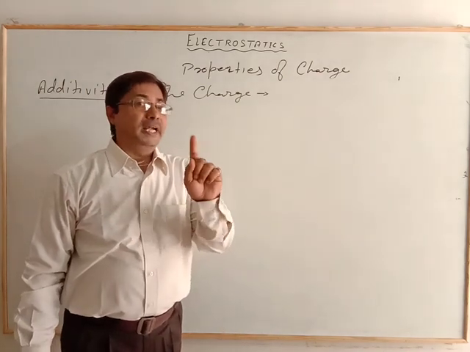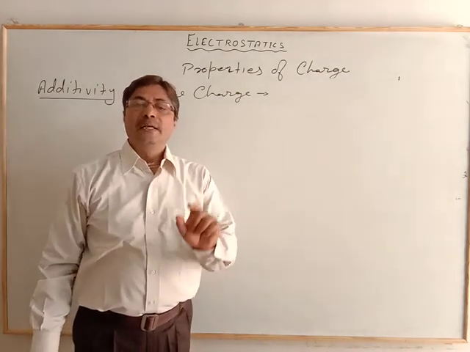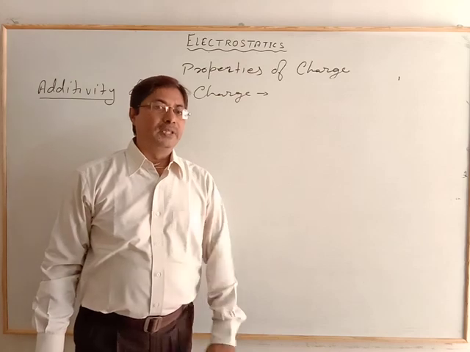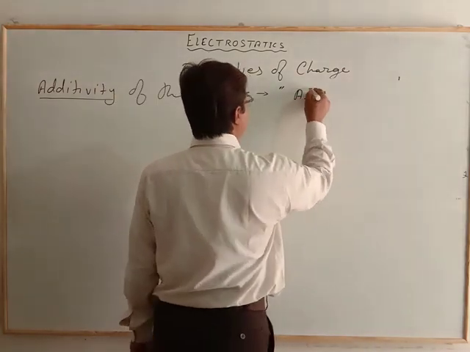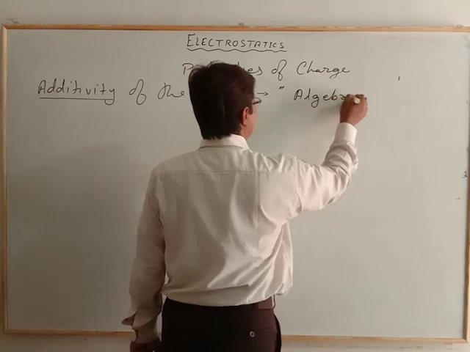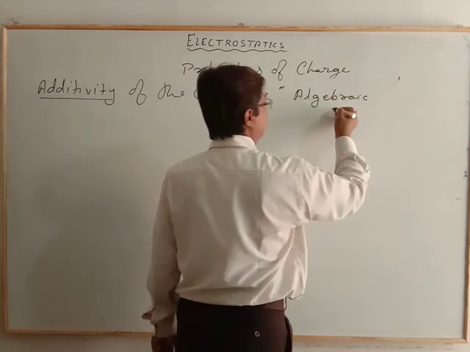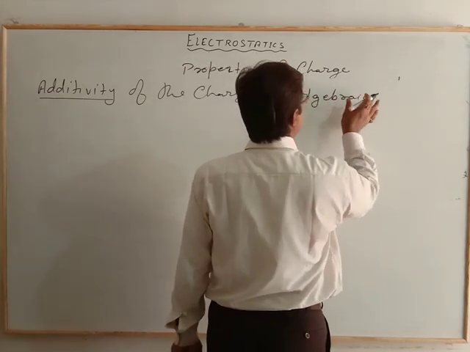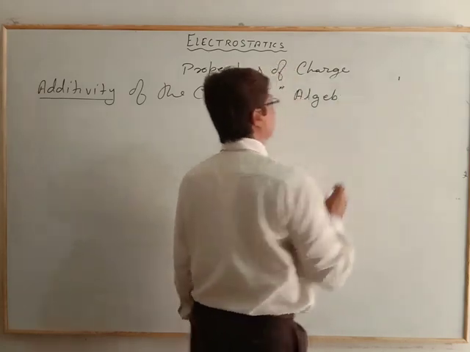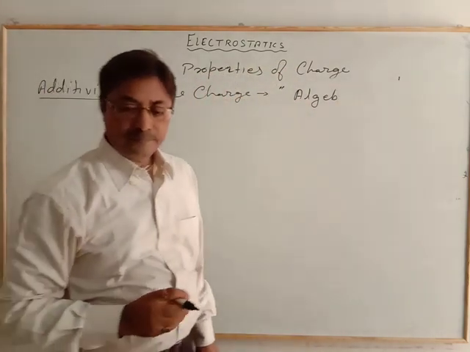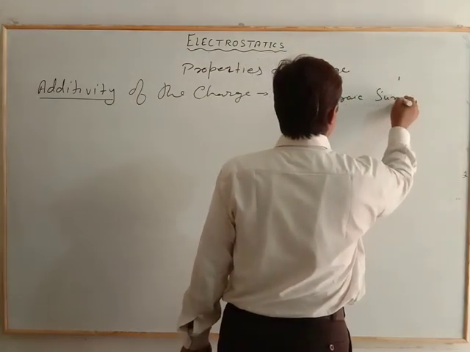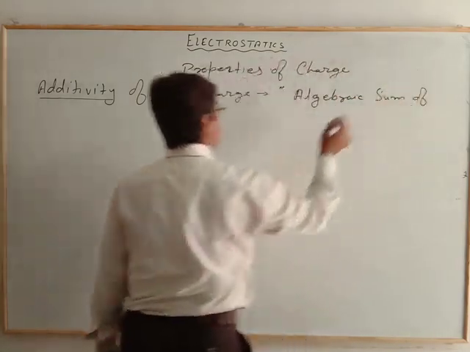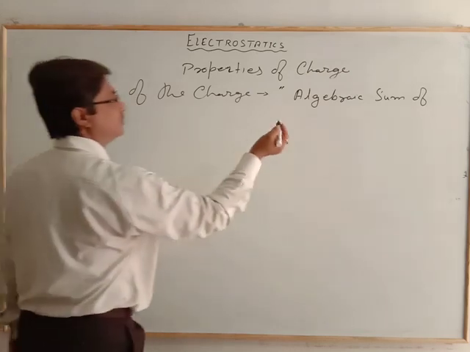That sum total is the algebraic sum of all the charges.